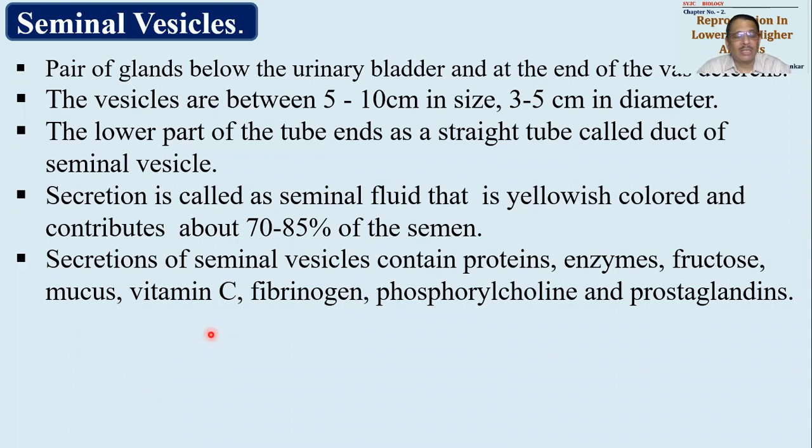Vitamin C will be essential so as to activate sperm. Fibrinogen to form fibers, sorry, for coagulation purpose. And phosphoryl choline and prostaglandins. These are all sperm activators. Phosphoryl choline and prostaglandins are the sperm activators. ये sperm को हमेशा motivate करते रहेंगे. Sperms की motility का मतलब sperms हिलने चाहिए. Okay, sperms are motile in nature. Sperms travel through the female genital tract and they reach up to the ovum so as to fertilize the ovum. तो उनकी motility को maintain करवाने के लिए, motility को maintain रखने के लिए ये सब factors जरूरी बनते हैं. So all these are present.